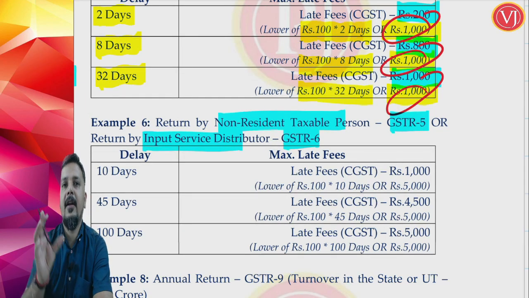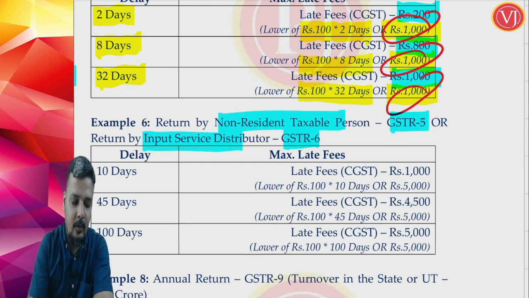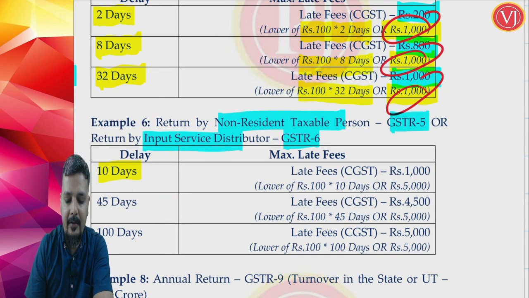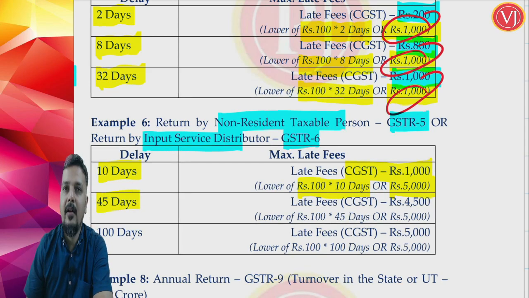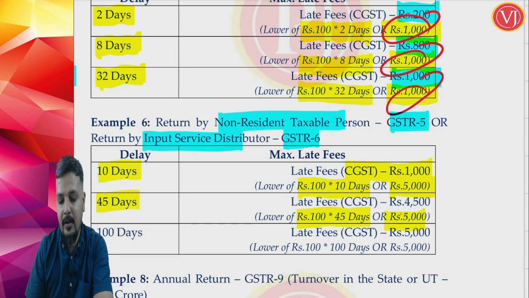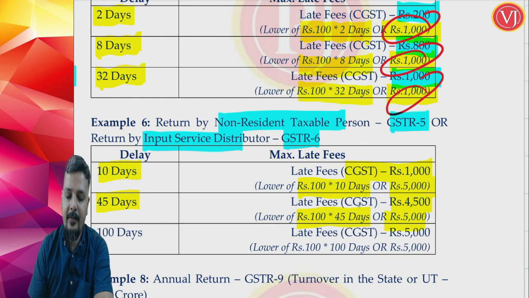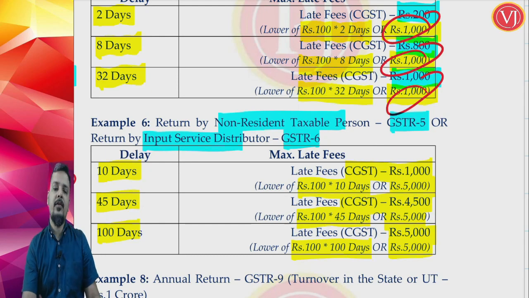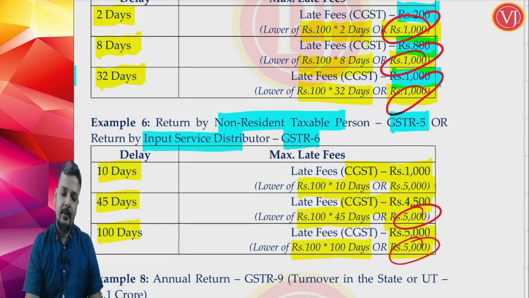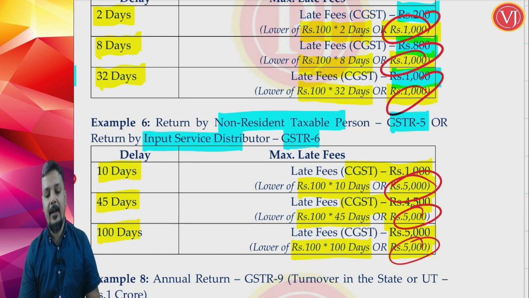It is normal 100 per day, maximum 5,000. So 10 days delay means 100 per day, 1,000, or maximum 5,000, which is lower. CGST late fees is 1,000, copy paste for SGST. 45 days delay means 100 rupees per day for 45 days, 4,500, compared to 5,000. What is lower? 4,500. Same late fees for SGST. This is CGST late fees. 100 days delay means 100 multiplied by 100, which is 10,000, compare it with 5,000, which is lower, 5,000. So for other returns, the upper limit is 5,000, which is as per section 47.